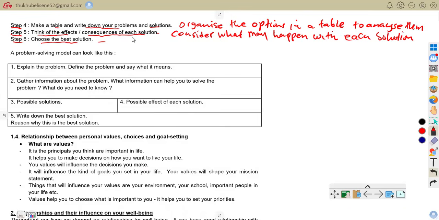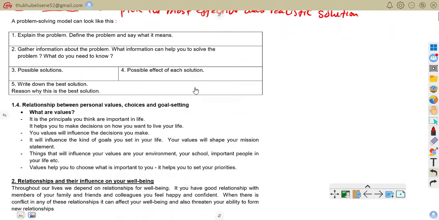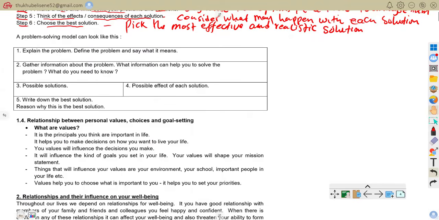Step number 6, choose the best solution. Meaning, pick the most effective and realistic solution. For example, join after school classes twice a week. So that is that.